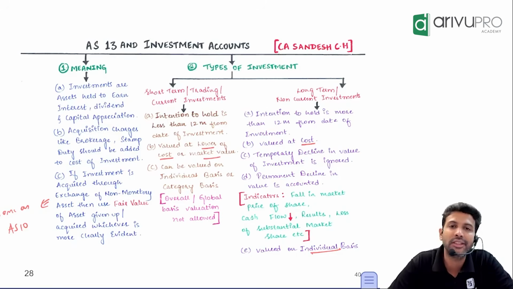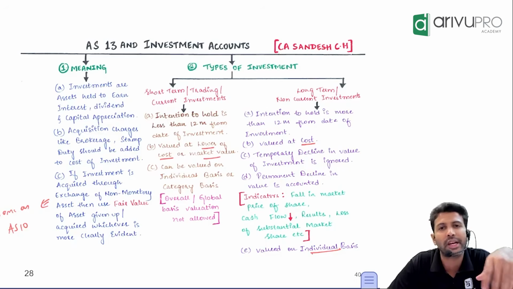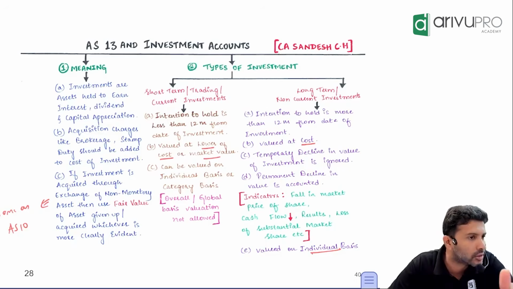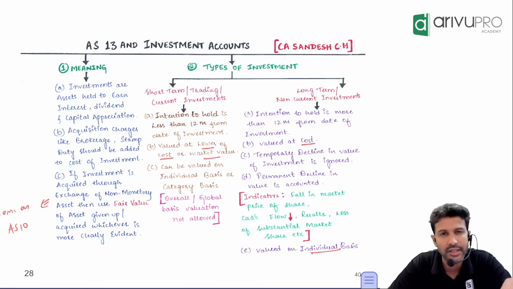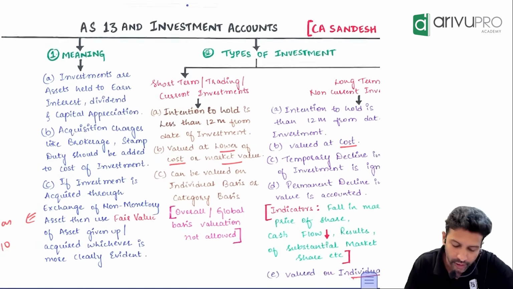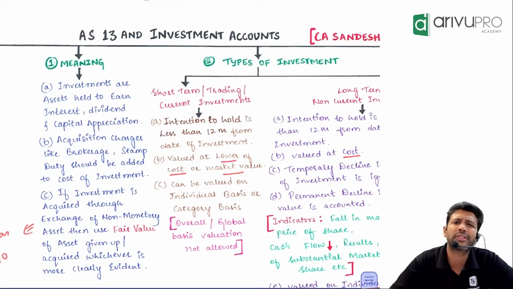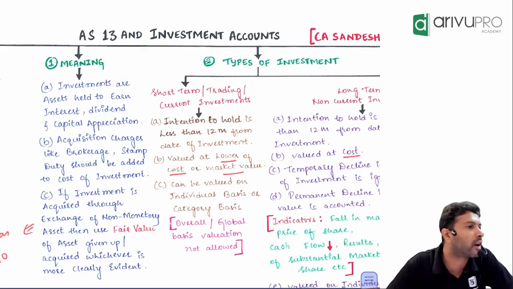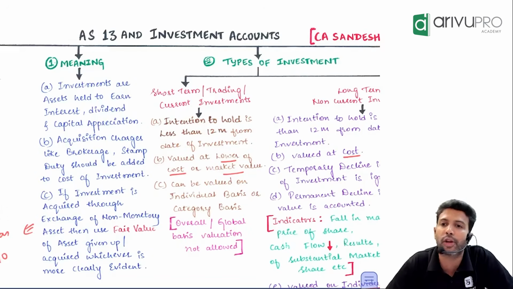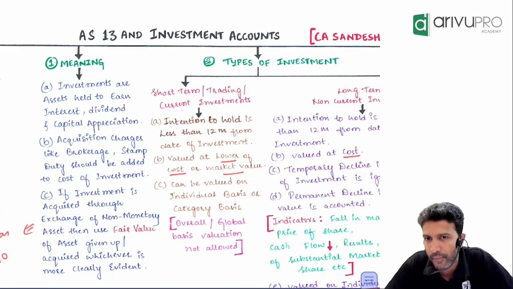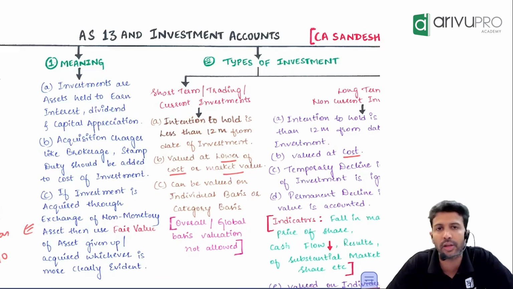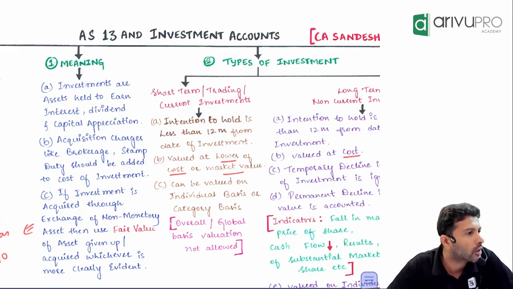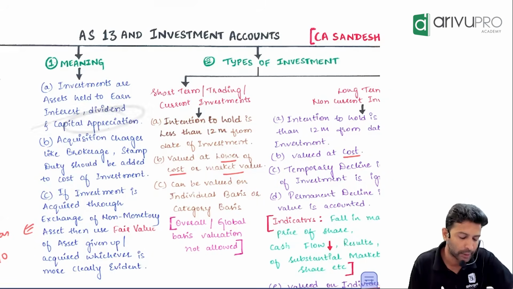Basically, investments are some assets which are held to earn some returns in the form of interest, dividend, or capital appreciation. Capital appreciation means you purchase, let's say, Tata's shares at 100 because you feel after 1 month it's going to become 150. So to get that increase in value, you purchase an asset called investment, which we refer to as capital appreciation.